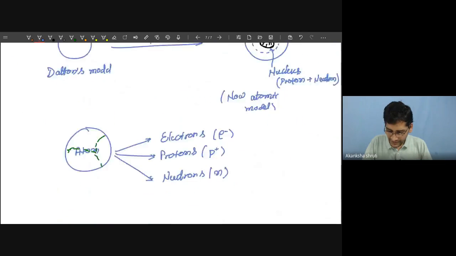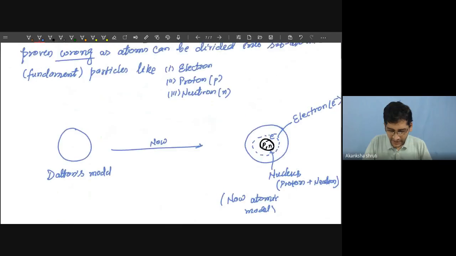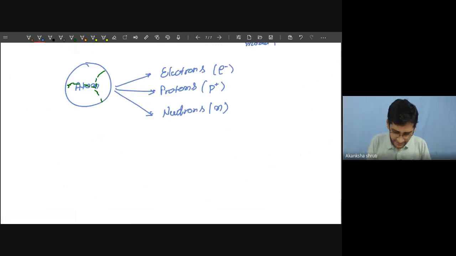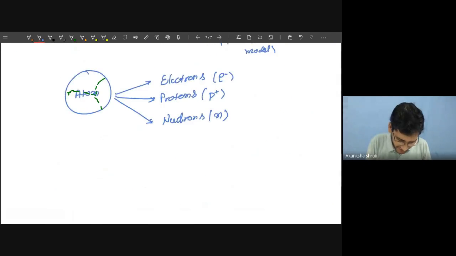Okay. So what are the drawbacks of Dalton's atomic theory? The drawback was that the atom is divisible. What was wrong with Dalton's atomic theory?